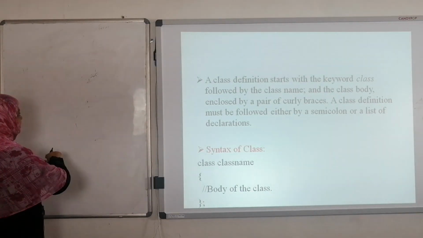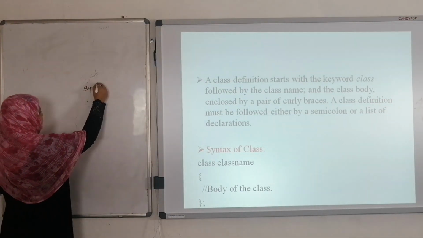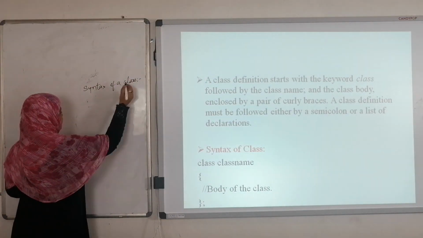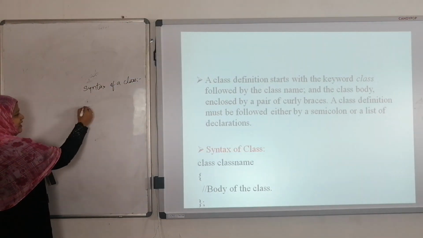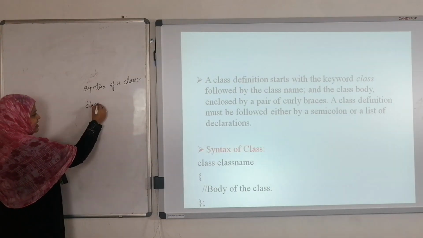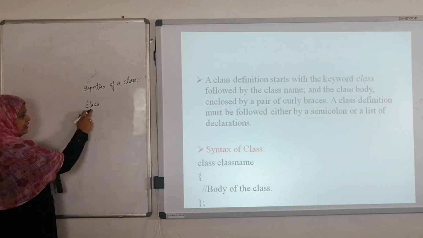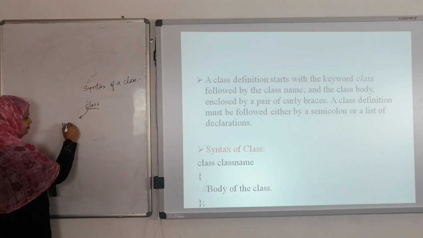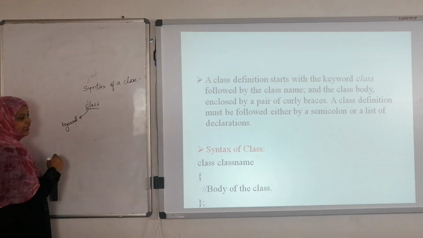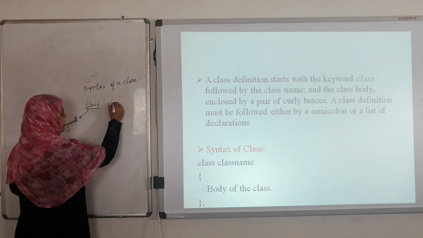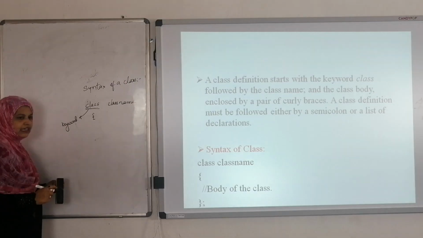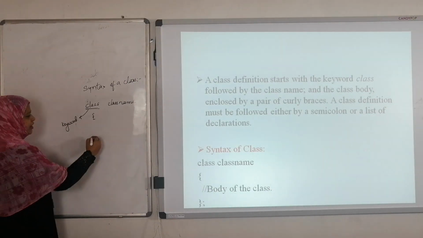Here is the syntax of a class. To declare a class, we have to use the class keyword. This is the keyword. Next is the name of the class. Now, the body of the class.